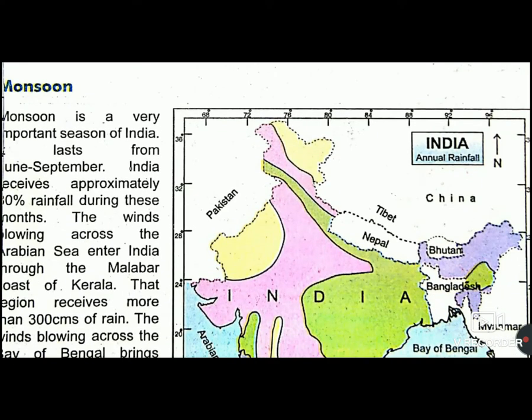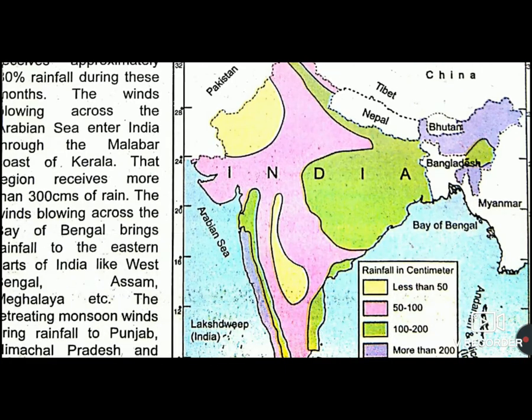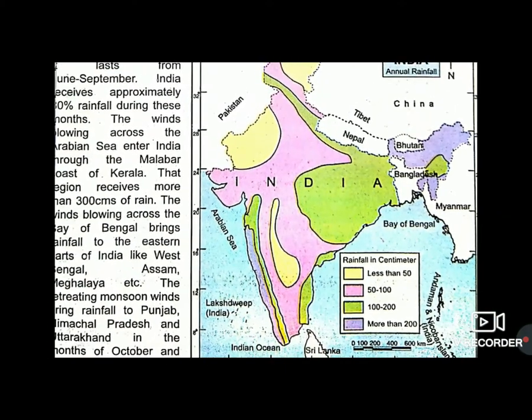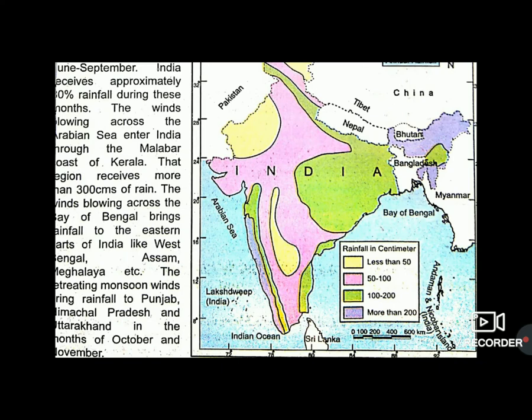Next is monsoon season, a very important season for us, and it arrives between June to September. India receives approximately 80% of rainfall during this period. The wind blowing across the Arabian Sea enters India through the Malabar coast of Kerala. That region receives more than 300 centimeters of rain throughout the year.